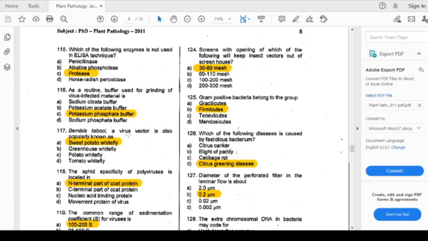Bemisia tabaci is commonly known as whitefly. So the virus vector is also popularly known as: the options are sweet potato whitefly, greenhouse whitefly, potato whitefly, and tomato whitefly. The answer is sweet potato whitefly.